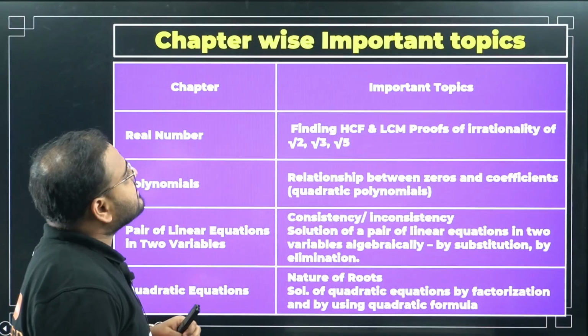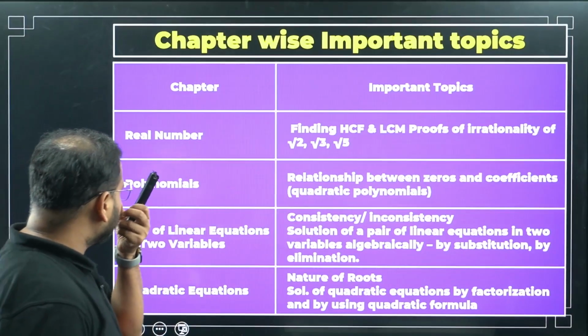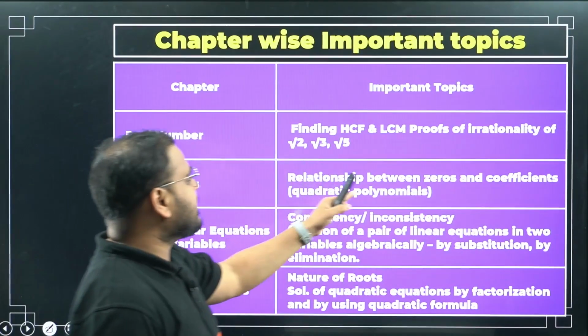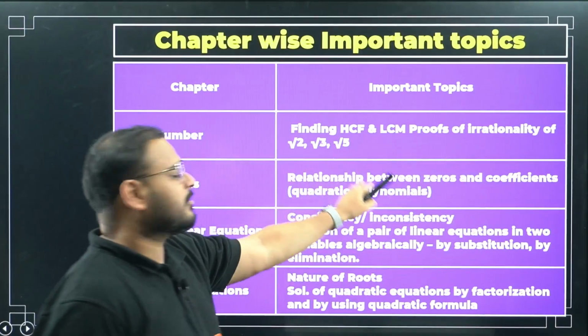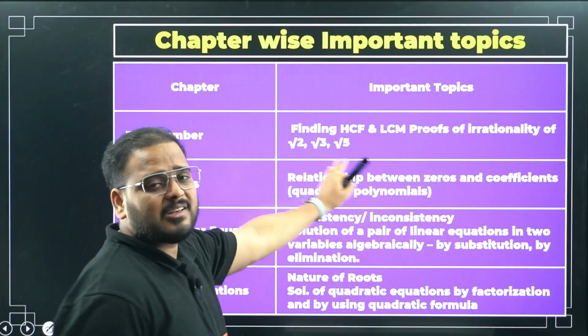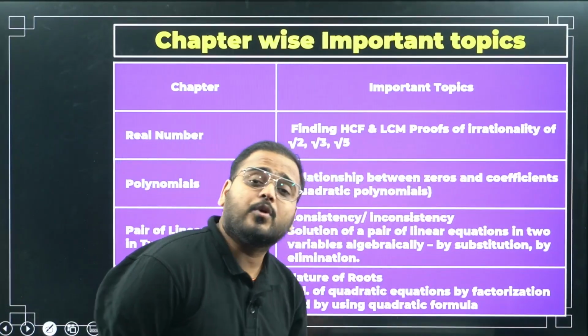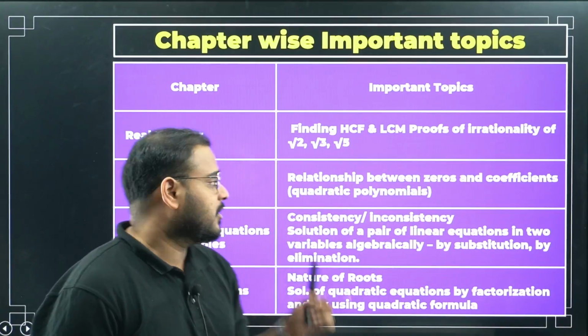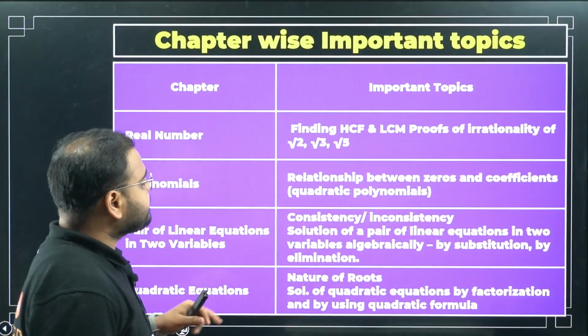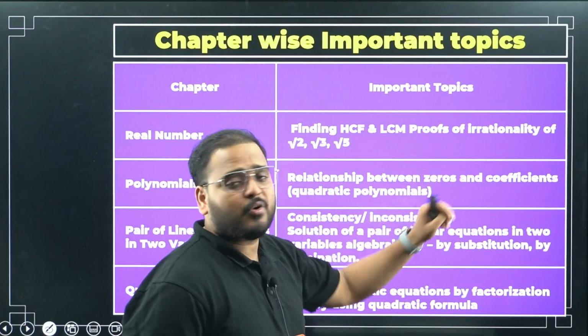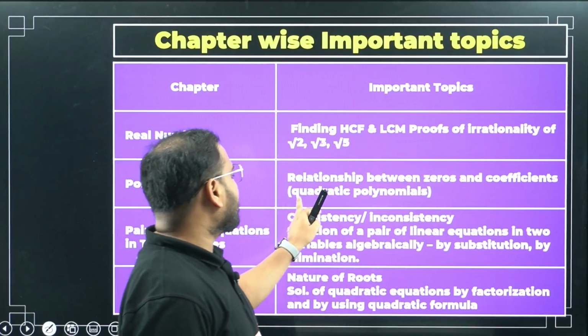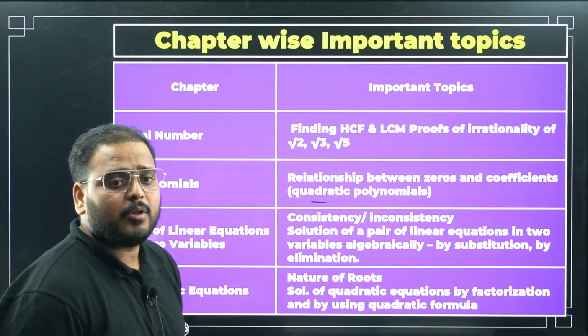Okay, the chapter-wise important topics. For real numbers you have HCF and LCM, and proofs of irrationality of root 2, root 3, root 5. The board has asked this question directly for 5 marks also, so it becomes very important. Polynomials: the relationship between zeros and the coefficients of the polynomial, especially for quadratic polynomials, they are asking this.